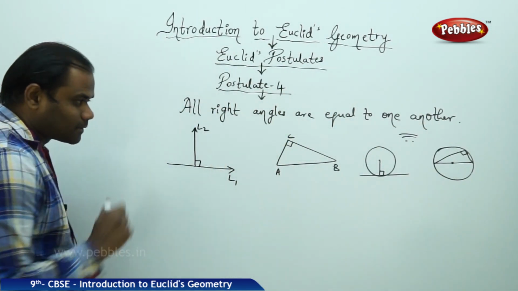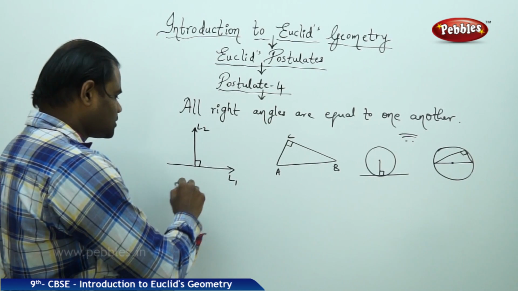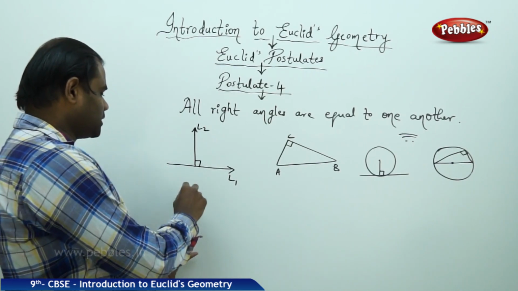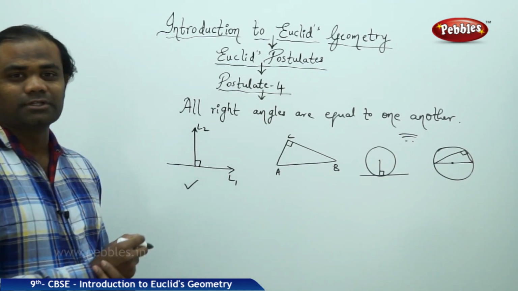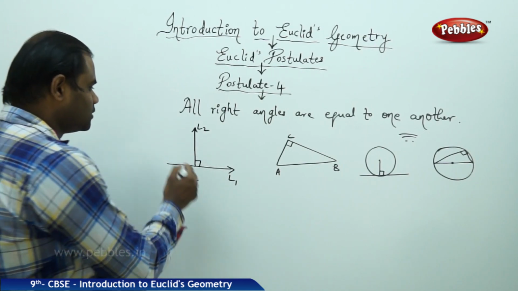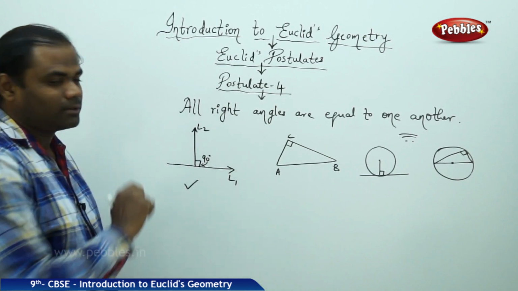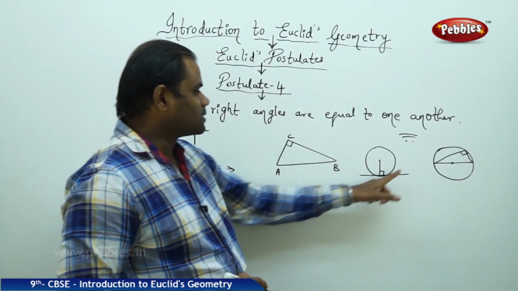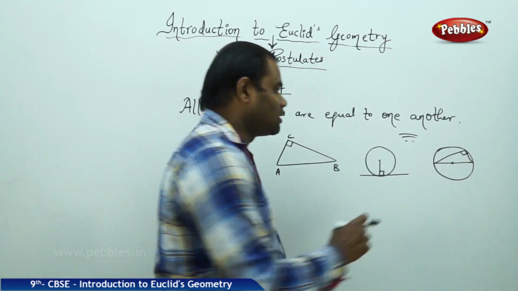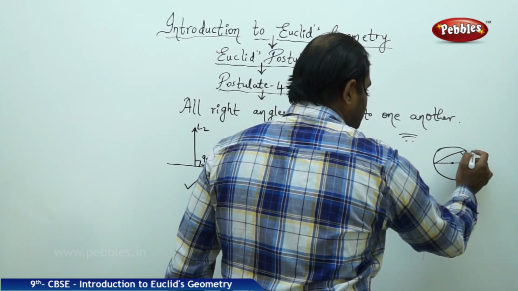So I have four cases of right angles. Here I have the line L1 which is exactly at 90 degrees. Usually 90 degrees is denoted by this square symbol. So this represents angle 90, as I understand the 90 degrees concept.